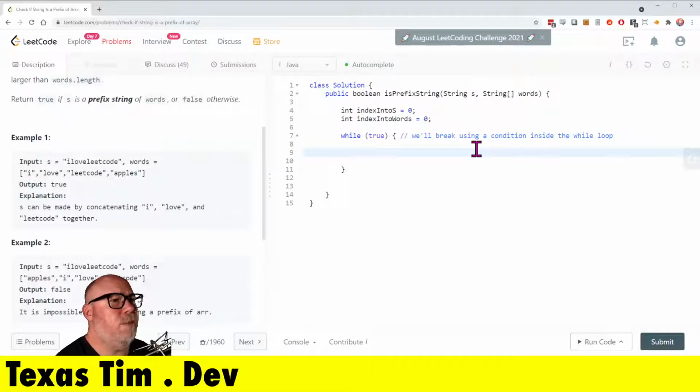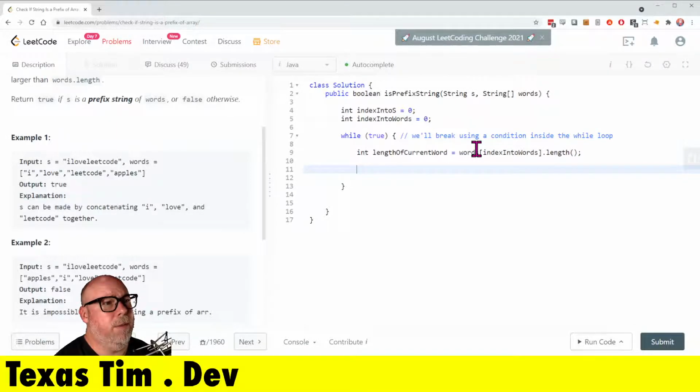So the index into S will be the beginning of whatever substring we're checking. Let's do length of current word equals words, index into words, length. Now, one check we could perform is if the length of the current word is longer than the number of letters we have left, in which case we would return false. So check if current word is too long